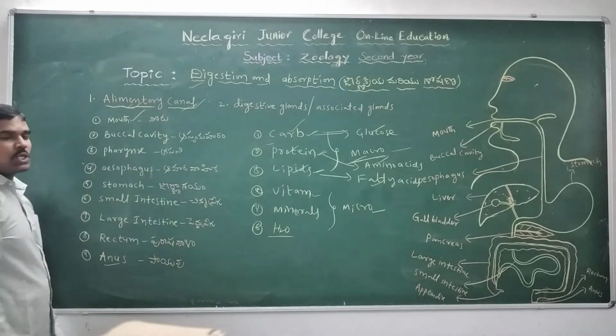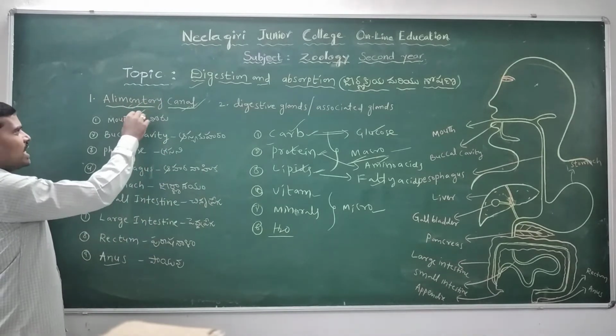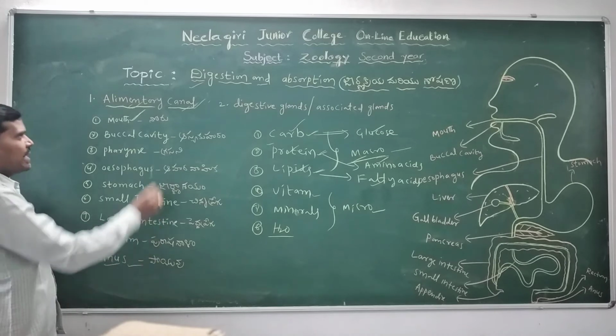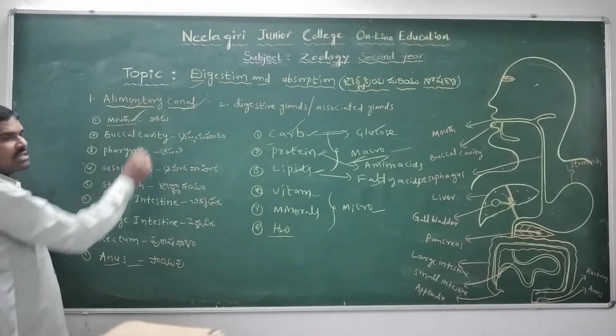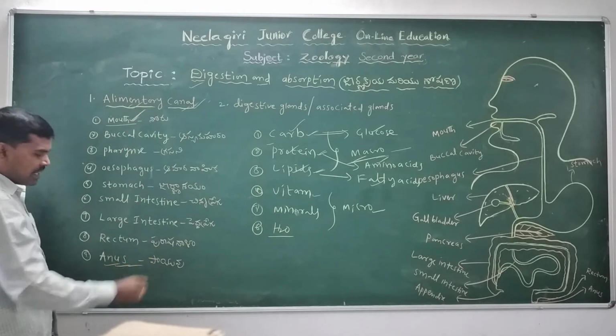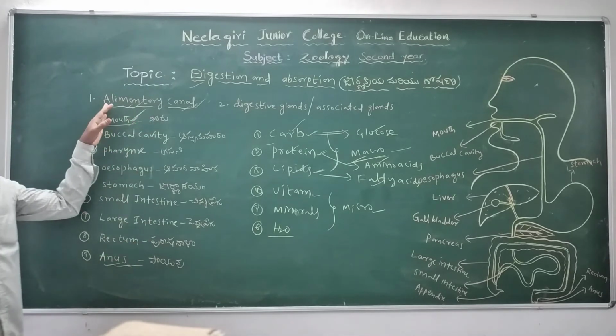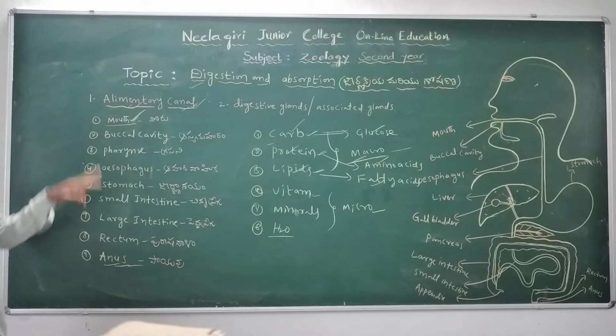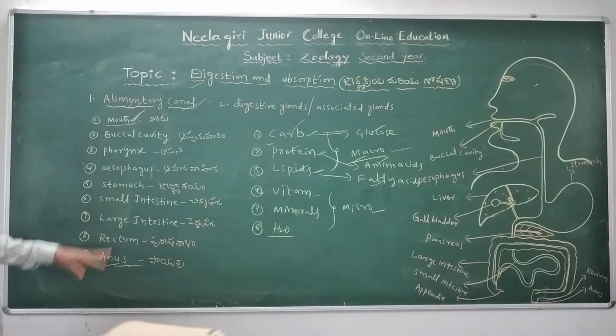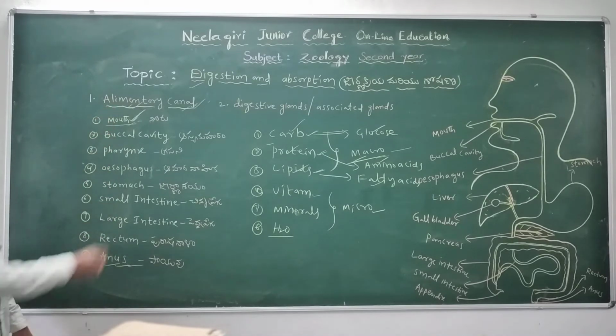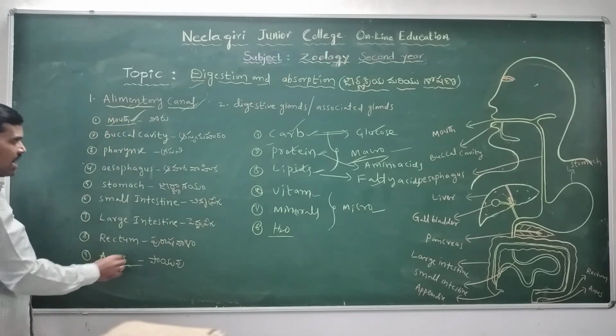The anterior opening is called the mouth and the posterior opening is called the anus. The alimentary canal lies in between the mouth and anus.